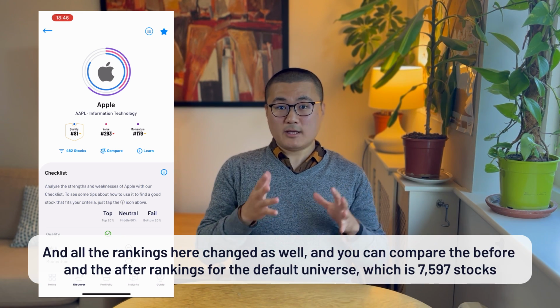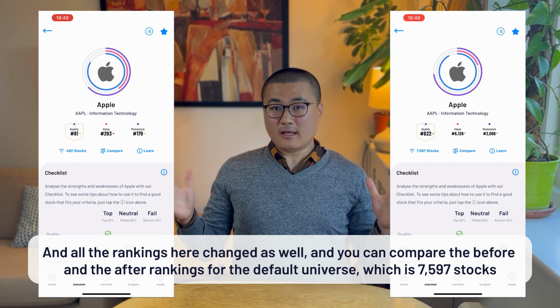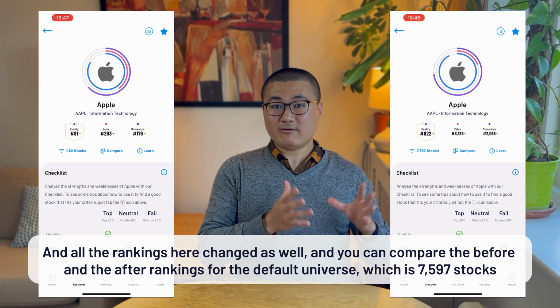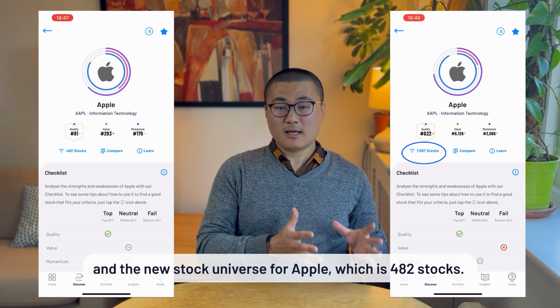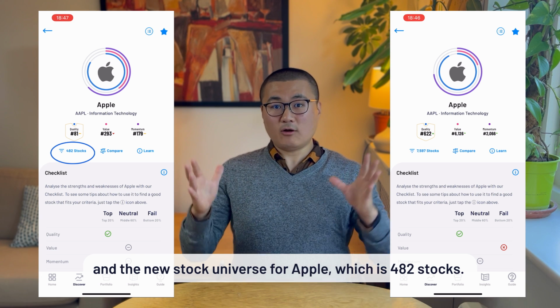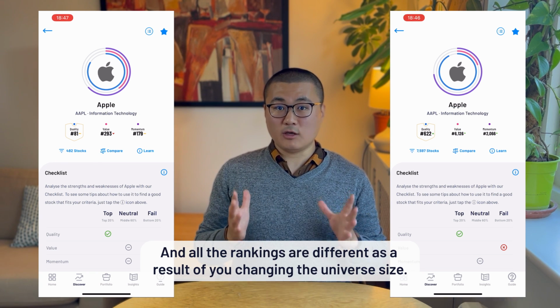And all the rankings here changed as well, and you can compare the before and after rankings for the default universe, which is 7,597 stocks, and the new stock universe for Apple, which is 482 stocks. All the rankings are different as a result of you changing the universe size.